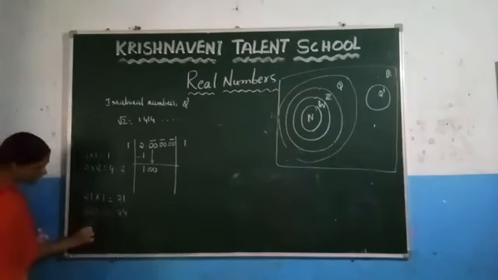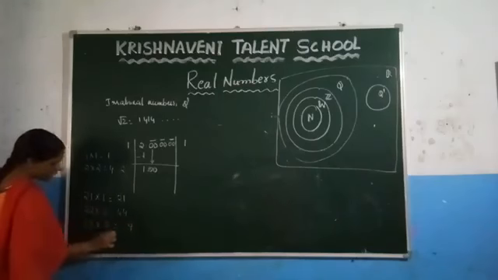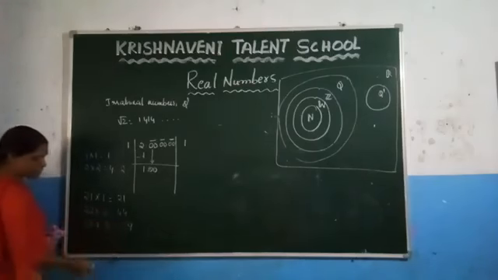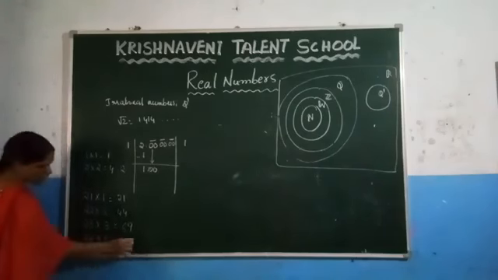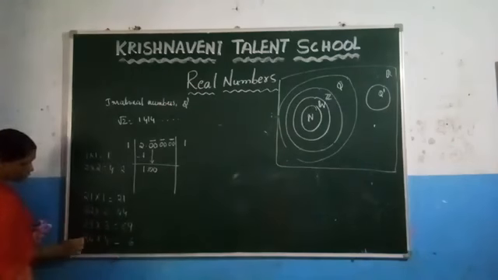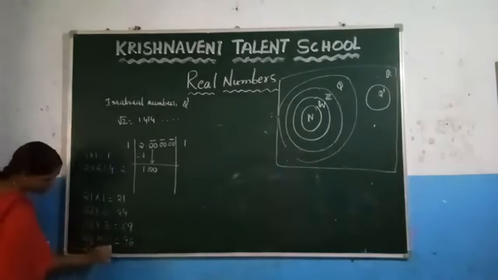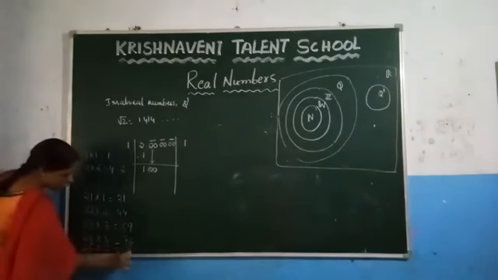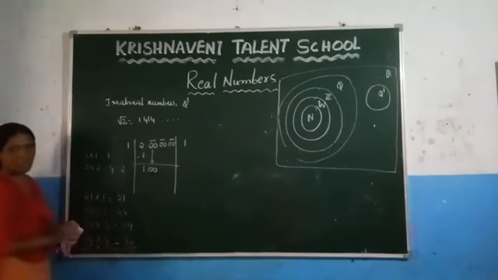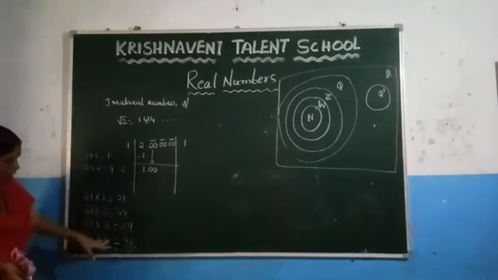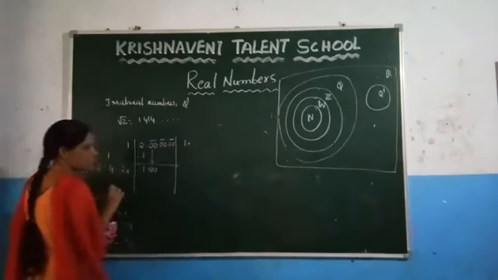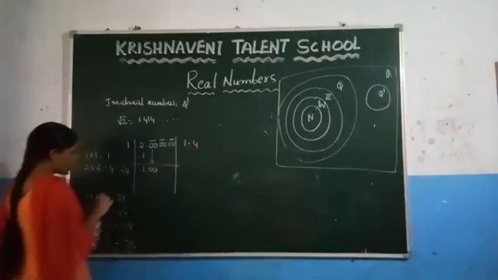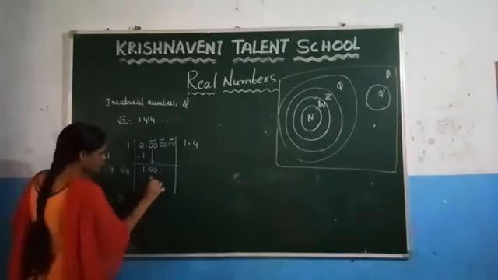After that, 23 into 3. You know 3 into 3 is 9, 3 twos are 6, so 69. Now consider 24 into 4. 4 into 4 is 16, 4 into 2 is 8, plus 1 is 9, so 96. Now consider 25 into 5. What is the value of 25 into 5? It is 125, which is bigger than 100. So you have to consider 24 into 4. Write 4, and since the decimal point is there, keep the decimal point here. Write 4, and 24 into 4 is 96.